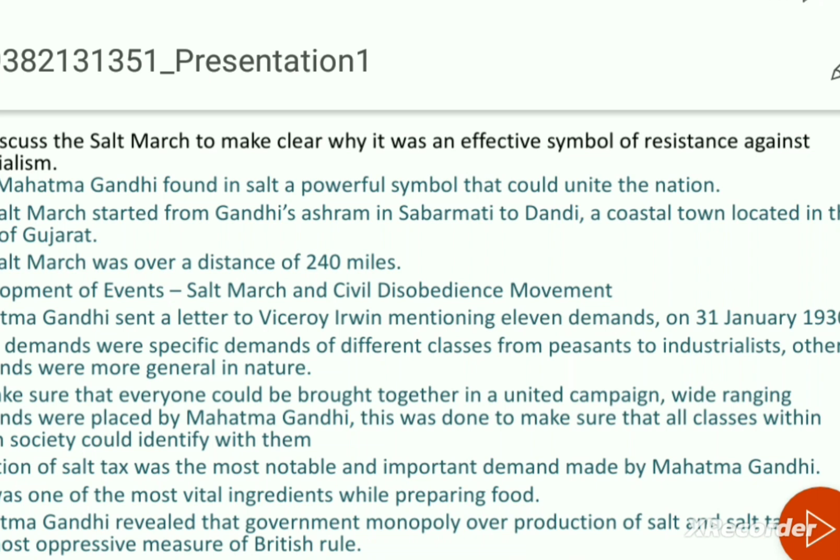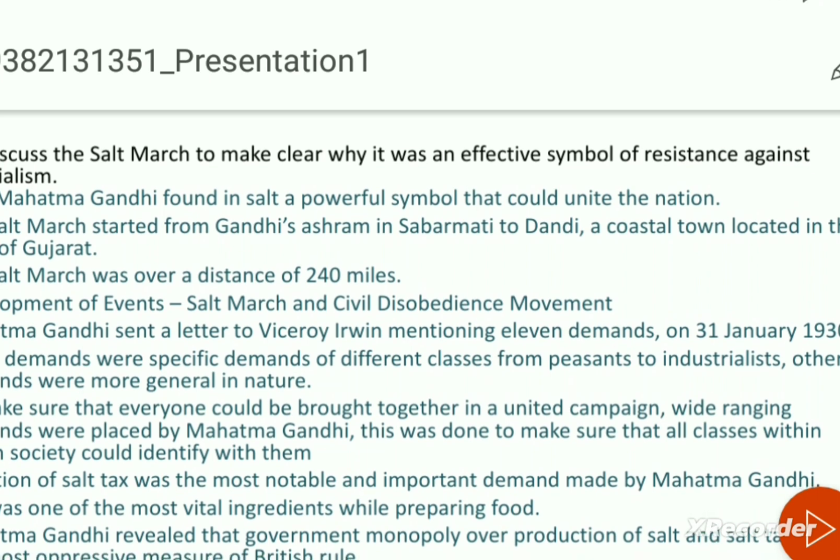There, the main resistance was from the tribal people, because when the Britishers came, the tribal people were worst affected by the forest policies, one after another, that the British introduced, which made the livelihood of the tribal people very difficult. So they took revenge against the Britishers, and Alluri Sitaram Raju was the leader.